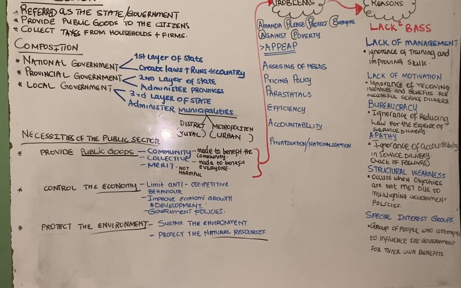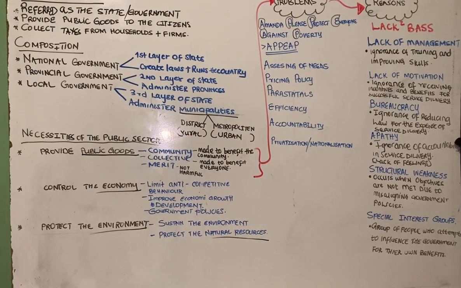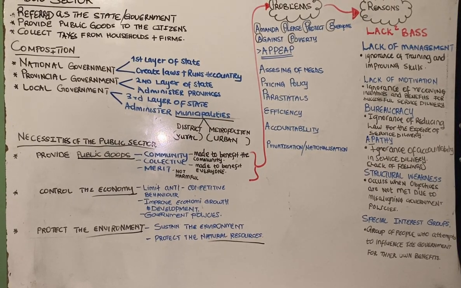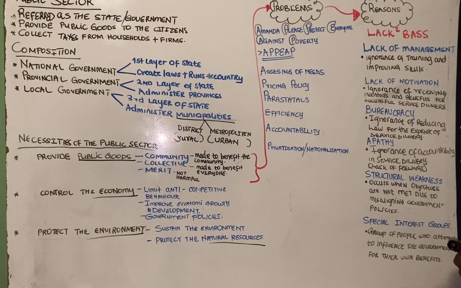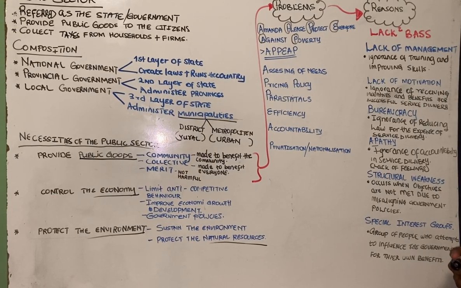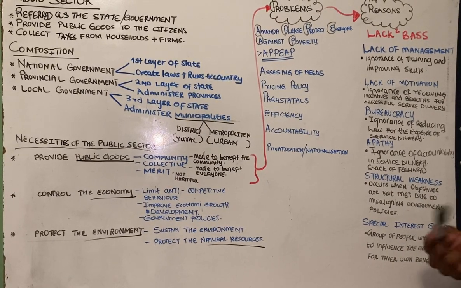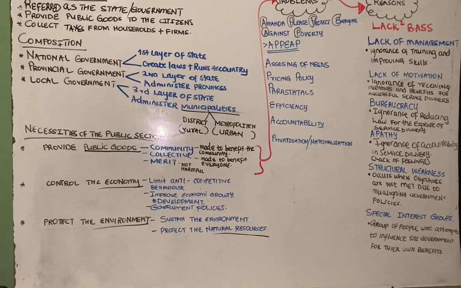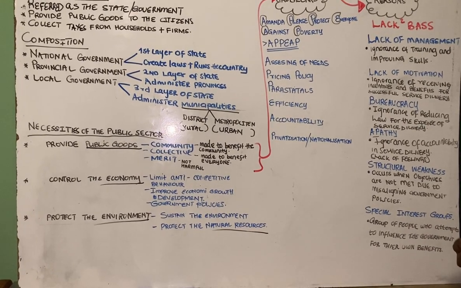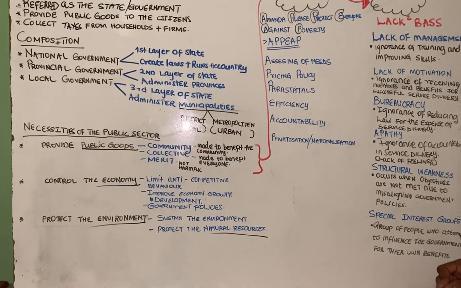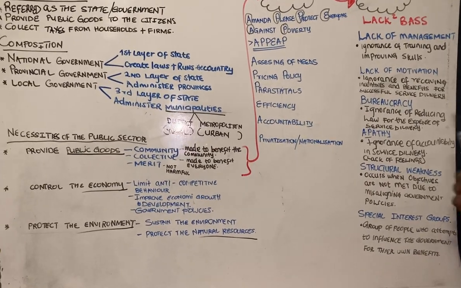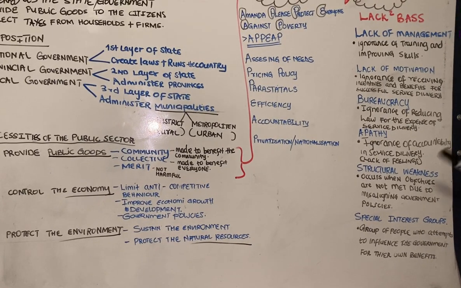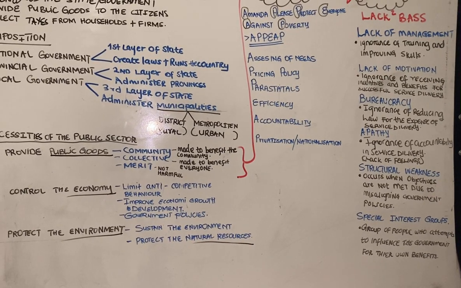If the public sector servants are not accountable, this is what I call lack of feelings. If ever they do not own up to the mistakes that they made, it becomes a problem. The public sector servants need to be transparent to the citizens. If ever there was a mistake that took place during the provision of public goods, they should man up on it, or they should be accountable for it, right?